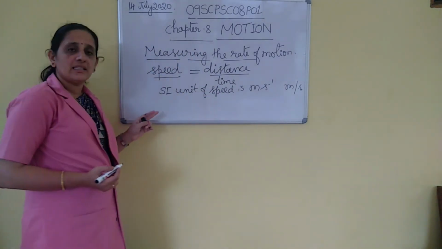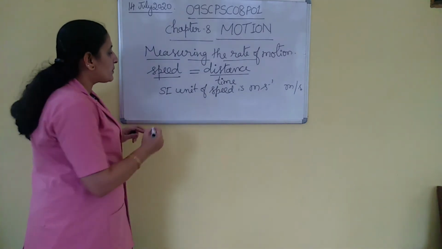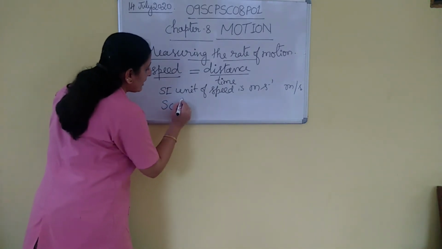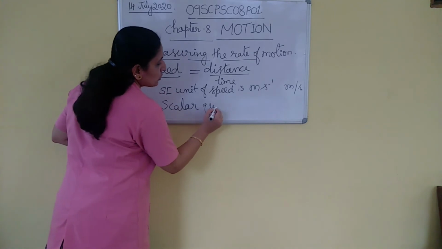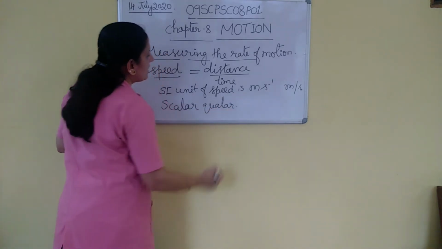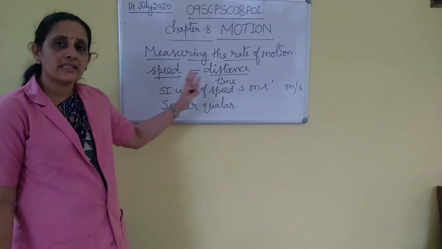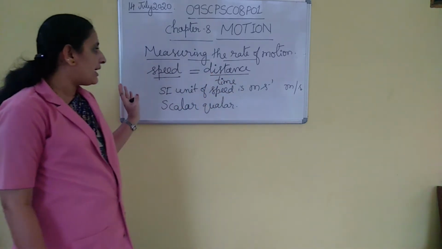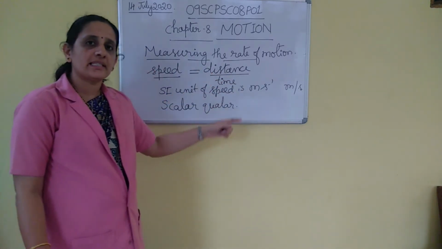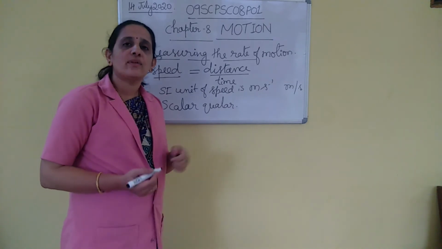See, speed doesn't need any direction. So speed is a scalar quantity. So speed is the distance covered by an object with time and SI unit of speed is meter per second. Speed is a scalar quantity.